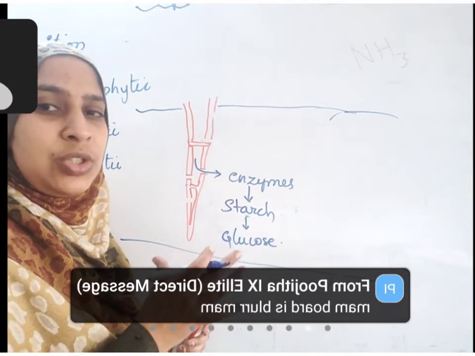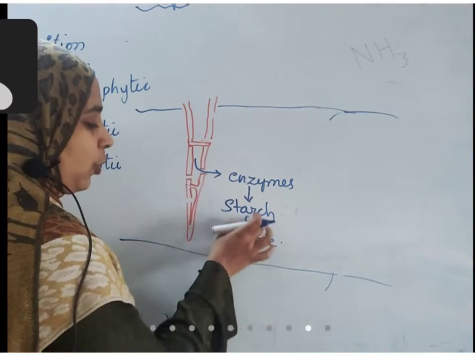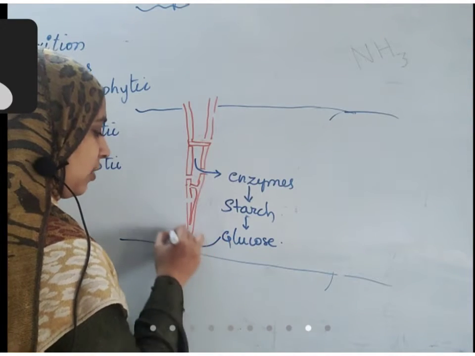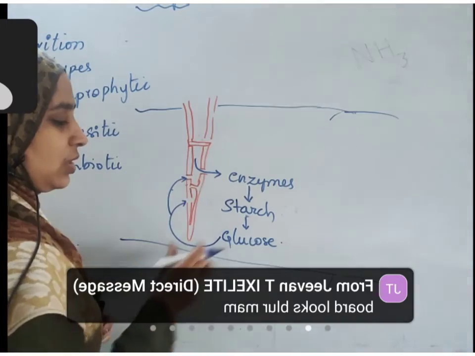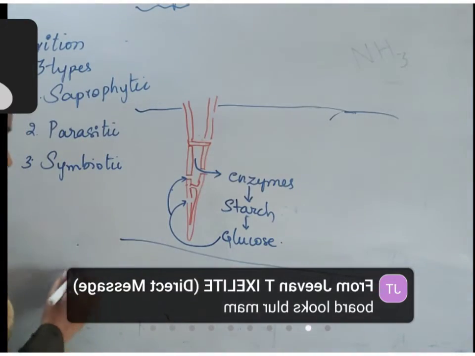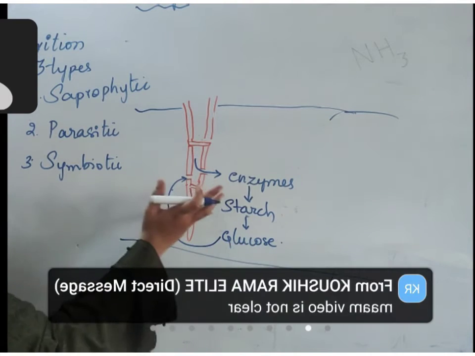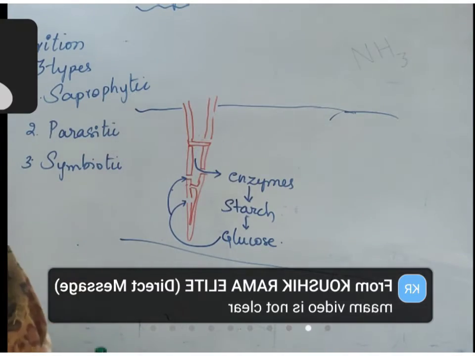That starch is slowly broken down into glucose. This glucose, which is completely digested, will be taken back into the cells. So this type of nutrition, in which there is release of enzymes, digestion of nutrients outside and reabsorption of digested nutrients, is called saprophytic nutrition.